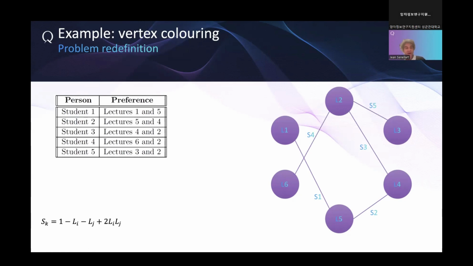So we might not be able to match all the possible wishes, preferences. And for that, we define a value, which is 1 minus Li minus Lj plus 2 Li Lj. Why do we do that? This is defining the preference. And you see that for student 4, if you want to attend 3 and 5,